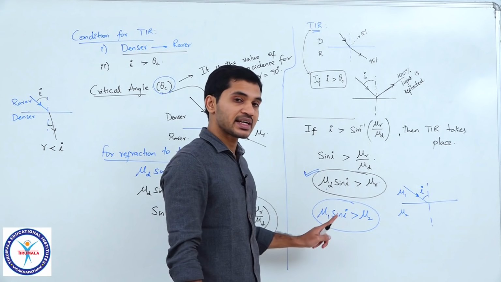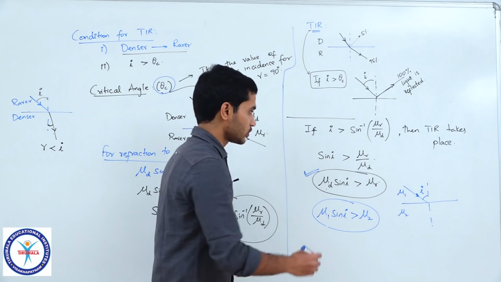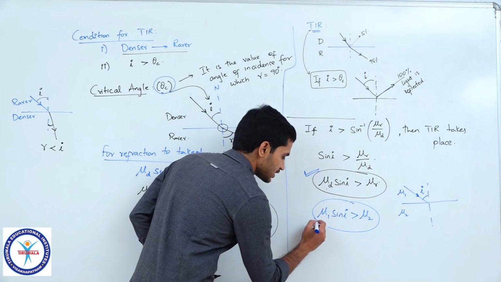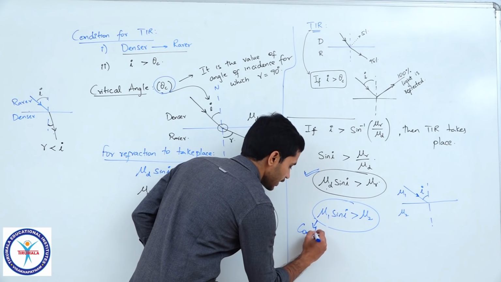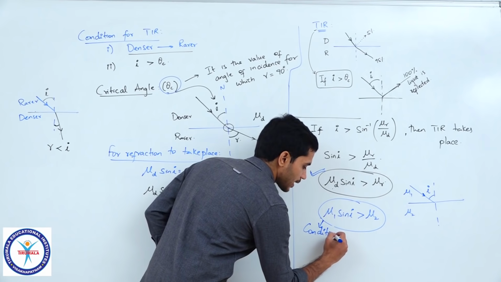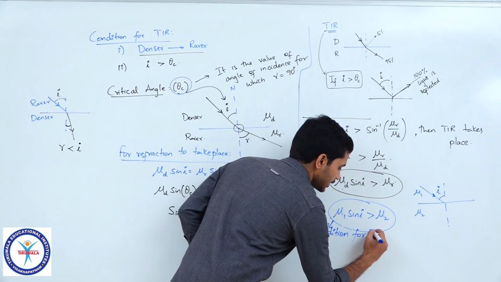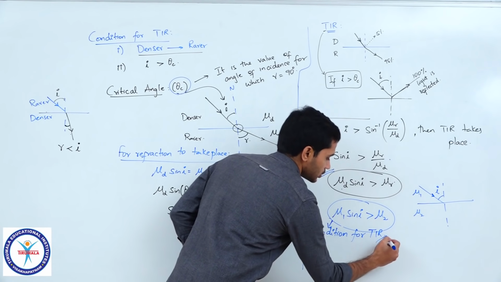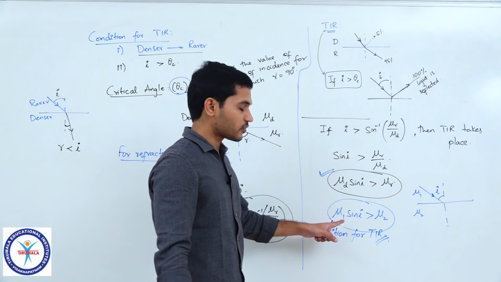If this condition is satisfied, TIR takes place. Remember once again, this is the condition for TIR. So, do not forget this.